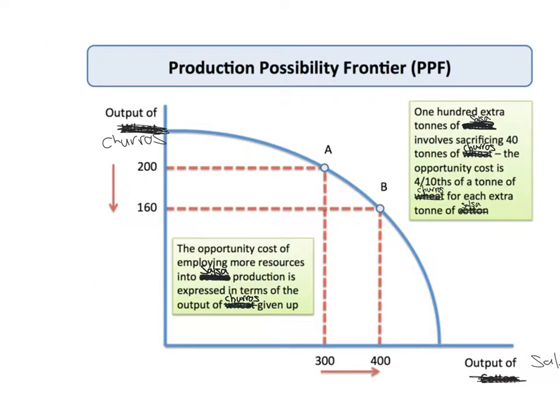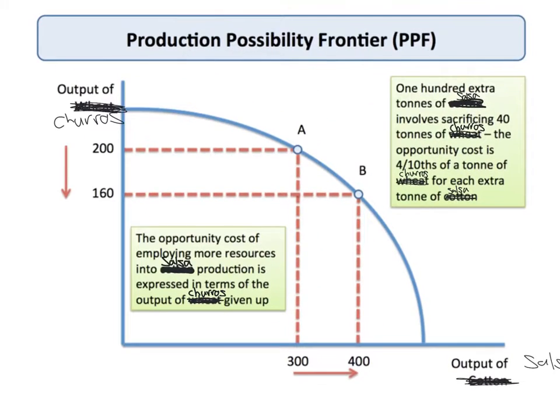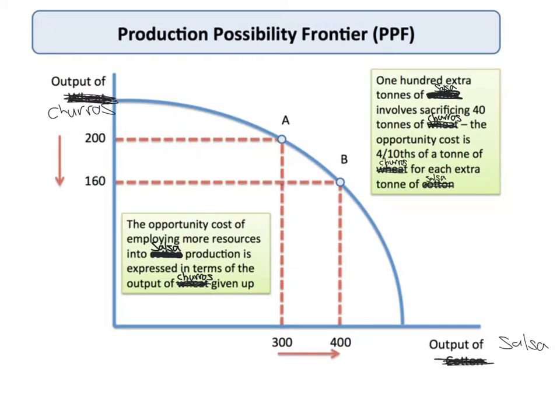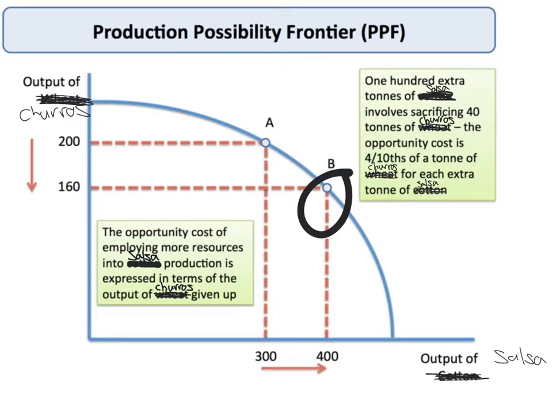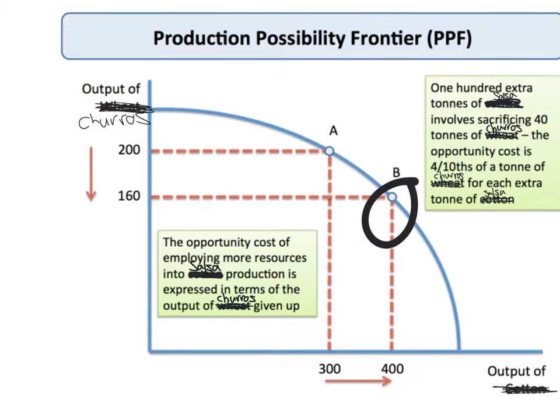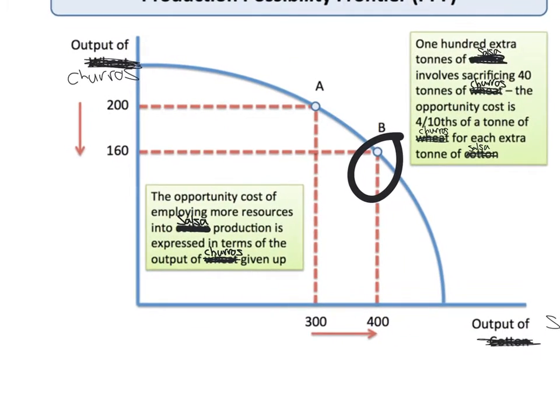Now, a few years after that, I got some serious gains from my business. I did a really good job managing it, and our production went up a lot, as you can tell. And we decided to expand from churros and sopapillas to churros and salsa. And the production possibility frontier graph here is curved, since the resources required to make salsa are different than those required to make churros. So, as we focus more resources on producing salsa, shown, good example is point B, then there are less resources used to produce churros, so our production of churros decreases exponentially.